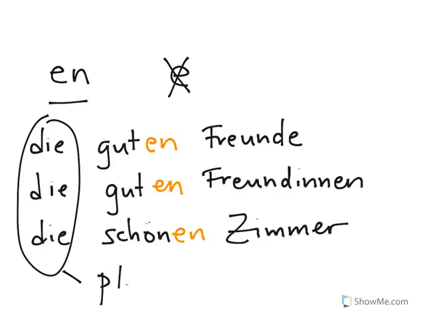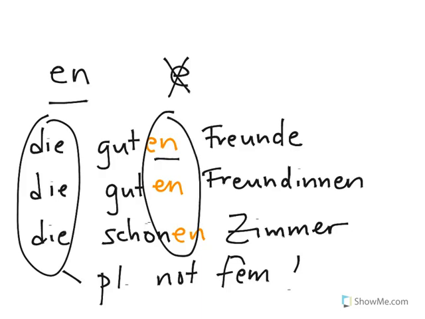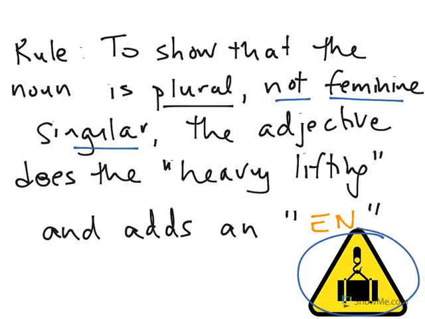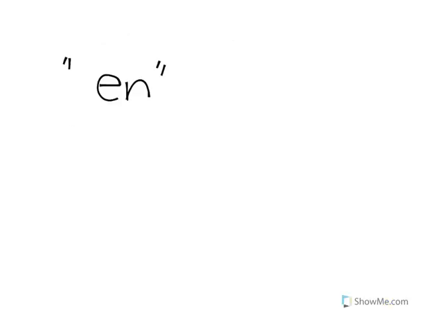To show the plural here, to make clear that these die are the plural, not the feminine, the adjective ending is en. Die guten Freunde, the good friends. Die guten Freundinnen, the good friends, female friends. Die schönen Zimmer, the pretty rooms. So the rule here is that to show that the noun is plural, not feminine singular, the adjective does the heavy lifting and adds an en ending.